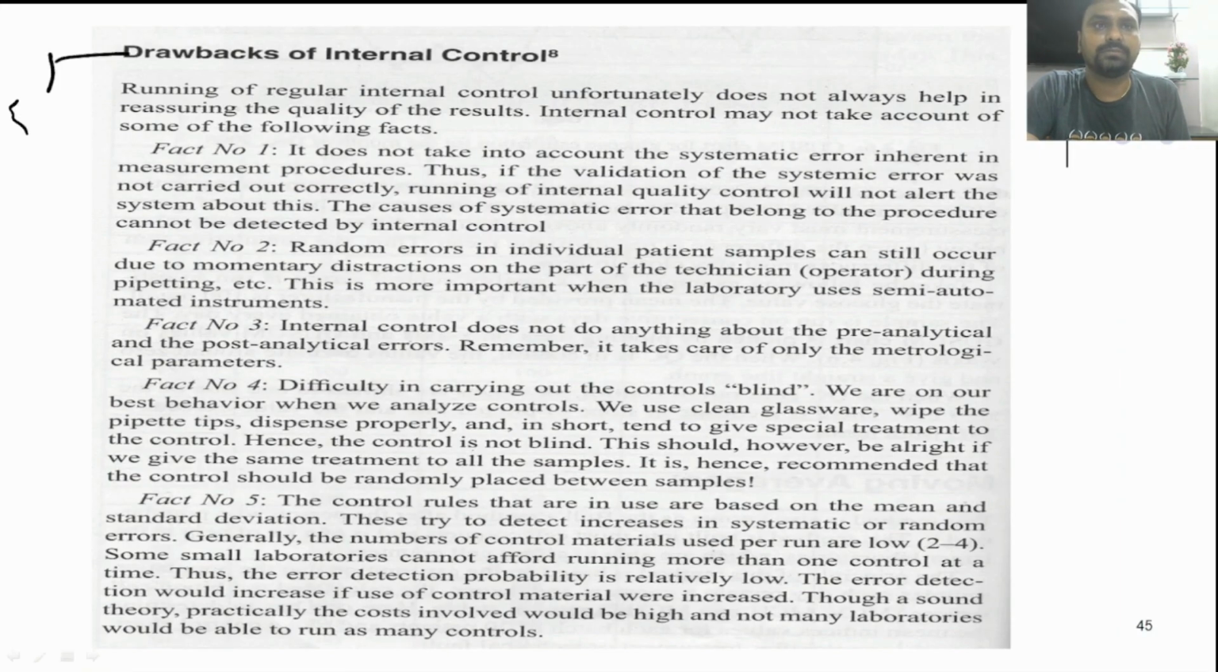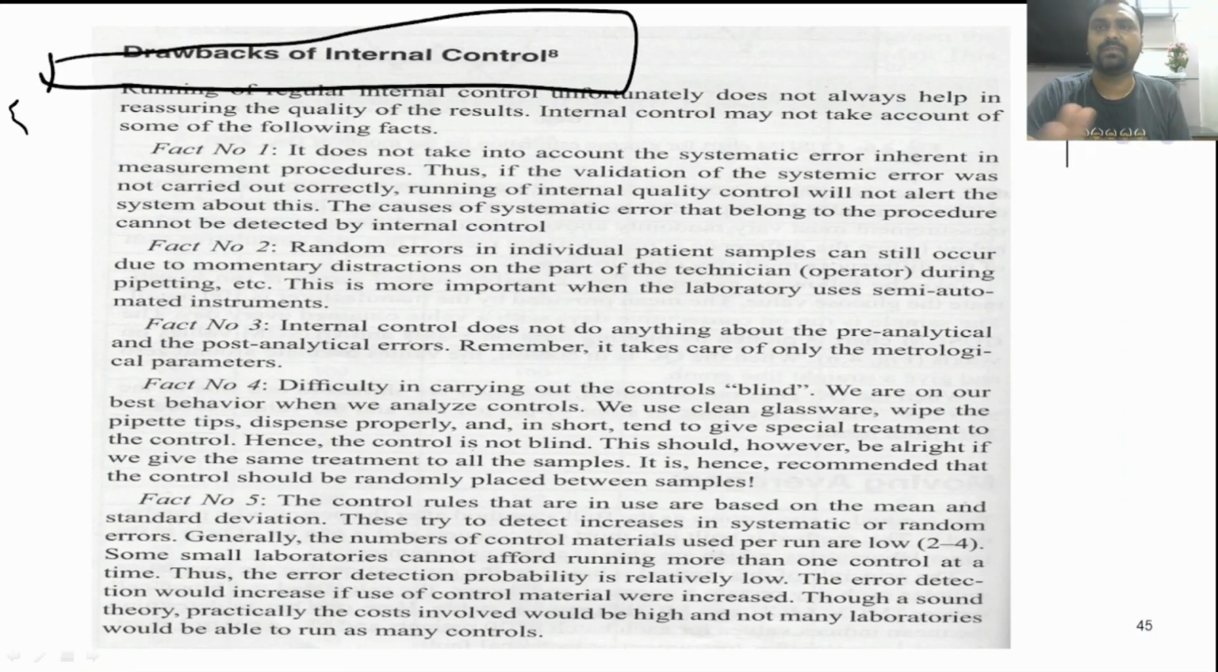Now, what are the drawbacks of the internal quality control? As such, it is very important. It gives us an idea about our overall function, whether our reagent, instrument, everything is in place or not. But there are some drawbacks. First, it does not take into account the systemic error that is inherent with the measurement procedure. The quality control cannot detect it.